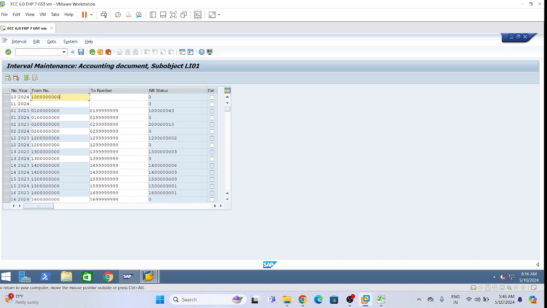What is on the 10 and 11? Number range key we define 10 and 11, right? So here we will define number ranges like 10, 11 number range key, then fiscal year, then 10 followed by 9 zeros, and then 10 followed by 8 nines. So number range here we will define.